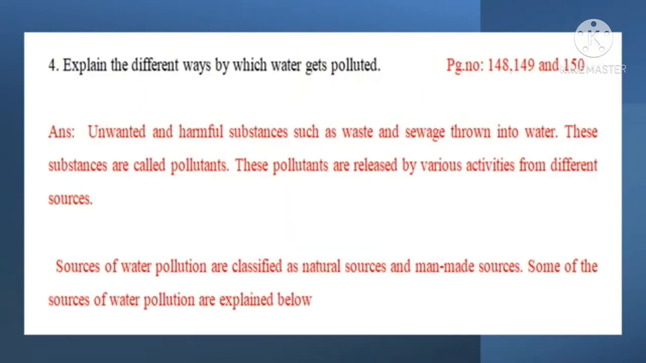Question 4. Explain the different ways by which water gets polluted. Answer is in page number 148, 149 and 150. Answer. Unwanted and harmful substances such as waste and sewage thrown into water are called pollutants. These pollutants are released by various activities from different sources. Sources of water pollution are classified as natural sources and man made sources. Some of the sources of water pollution are explained below.